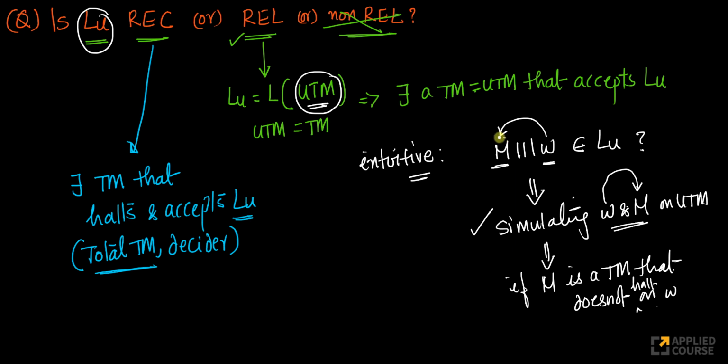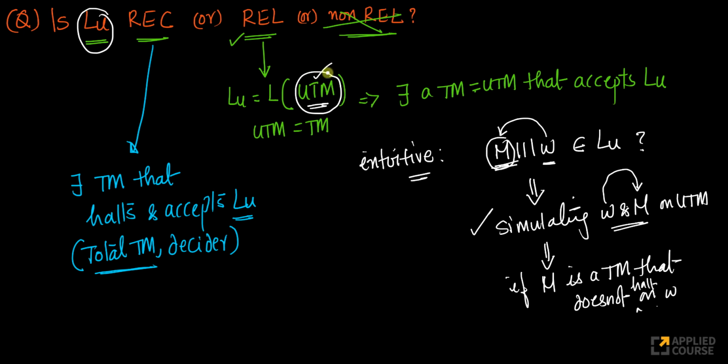But remember, this Turing machine can be any Turing machine. And we know that there are Turing machines which never halt, because we can write programs. Again, remember, a Turing machine is equal to a computer program. So I can always come up with programs which get stuck in an infinite loop. I can always do that. Now, if M is a Turing machine that does not halt on W, what happens then?